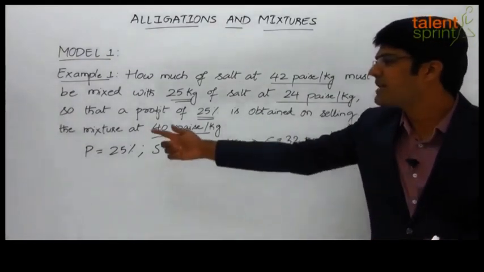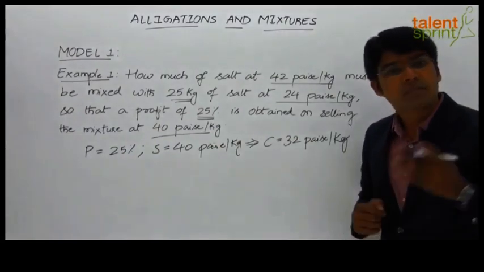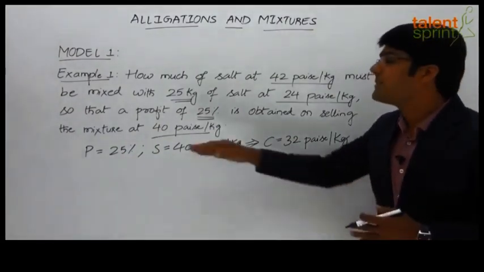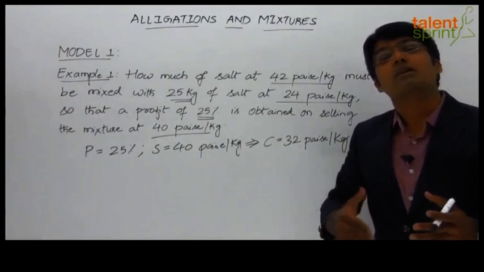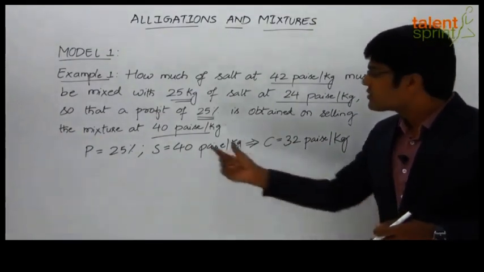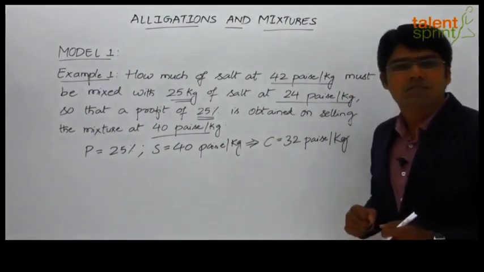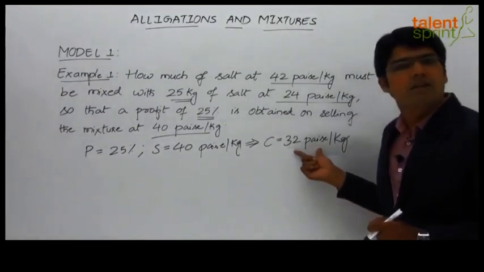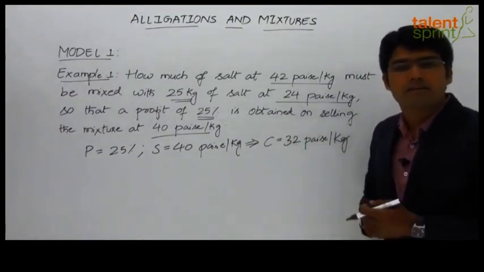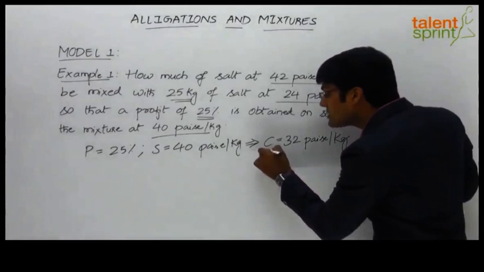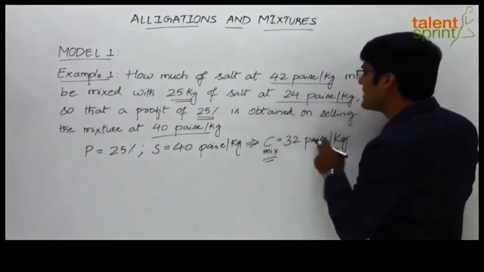Selling price is 40 paisa, profit is 25%. We very well know that if the profit is 25%, the selling price will be 125% of cost price. So 125% of cost price is 40. What will be the cost price? We'll get it as 32 paise per kg. Now we know that the cost price of the mixture is 32 paise per kg.